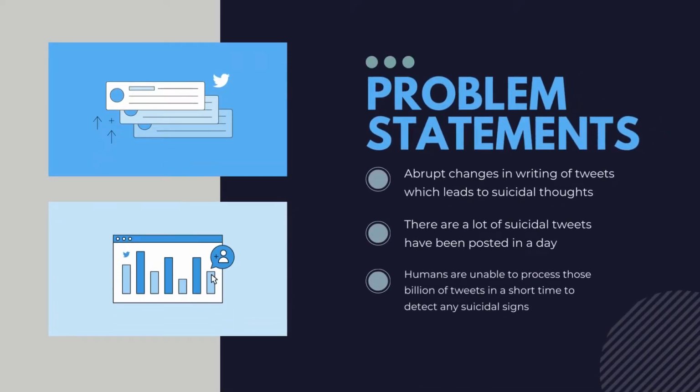According to the research conducted on tweets, it turned out there are abrupt changes in writing of tweets which lead to suicidal thoughts. Nowadays, people tend to share about their lives, problems, and almost everything in social media. People could intentionally share their thoughts of suicide due to their mental health factor and other factors such as their stressful life. A lot of suicidal tweets are posted in a day. Humans are unable to process those billions of tweets in a short time to detect any suicidal signs. So, machine learning is needed to process the large volume of Twitter data as it is more efficient.